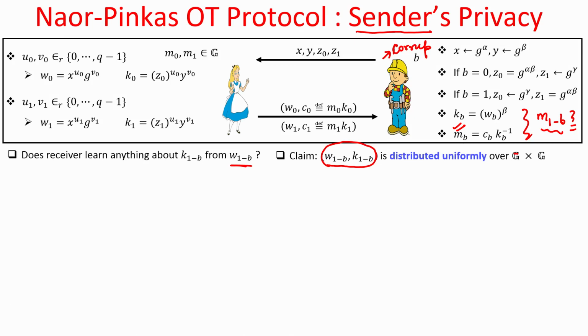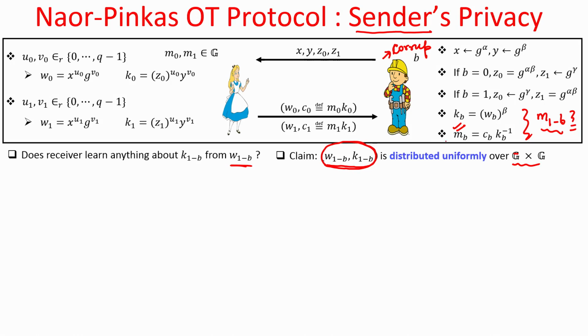That means they can be any two group elements; it has got no information and no bias, they are completely distributed uniformly over the set G cross G. That means it could be any pair of group elements which Bob will see as w sub 1 minus b and k sub 1 minus b, and hence it could be any message m sub 1 minus b masked with the key k sub 1 minus b.